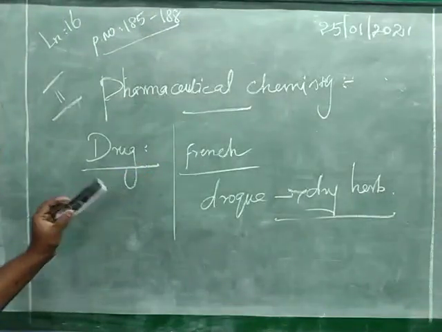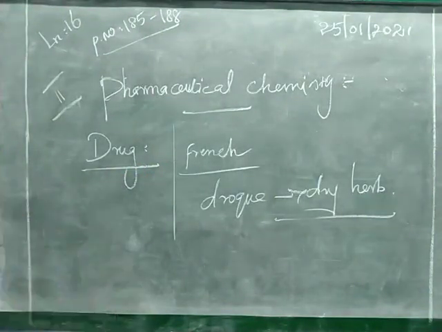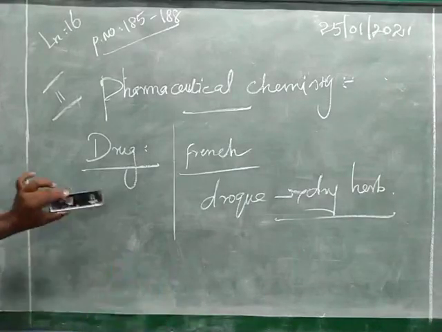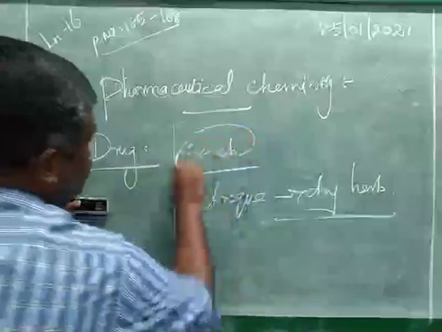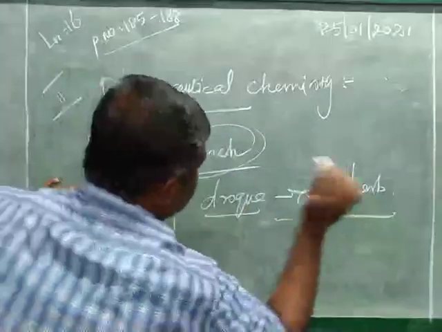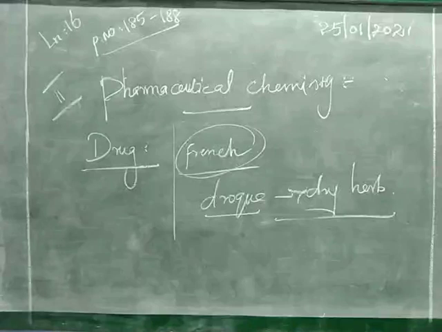What is meant by drug? It is a chemical substance used to cure or treat the disease. That is called a drug. In French language, drug means dry herb. What is the definition according to WHO?